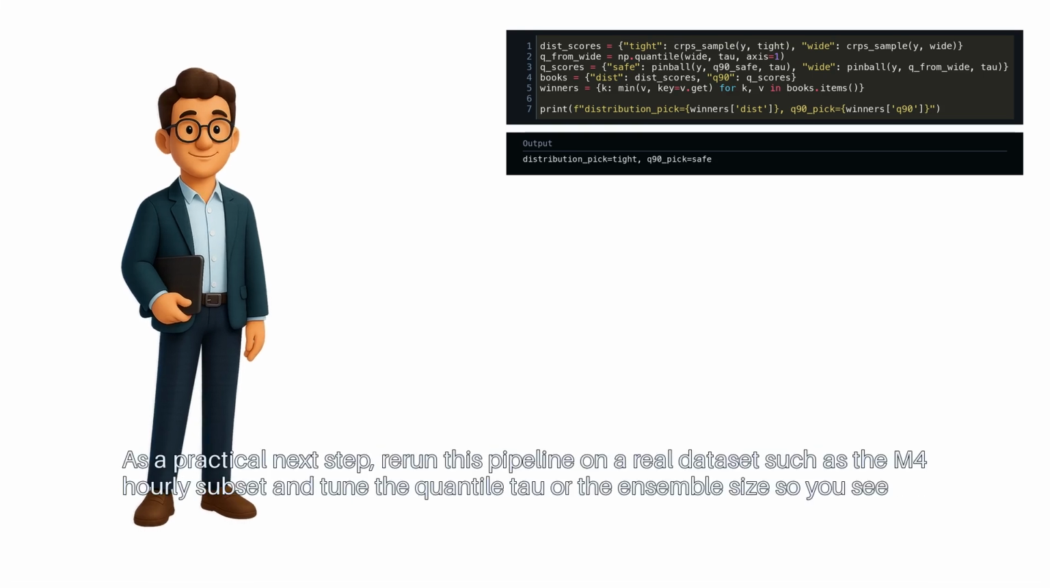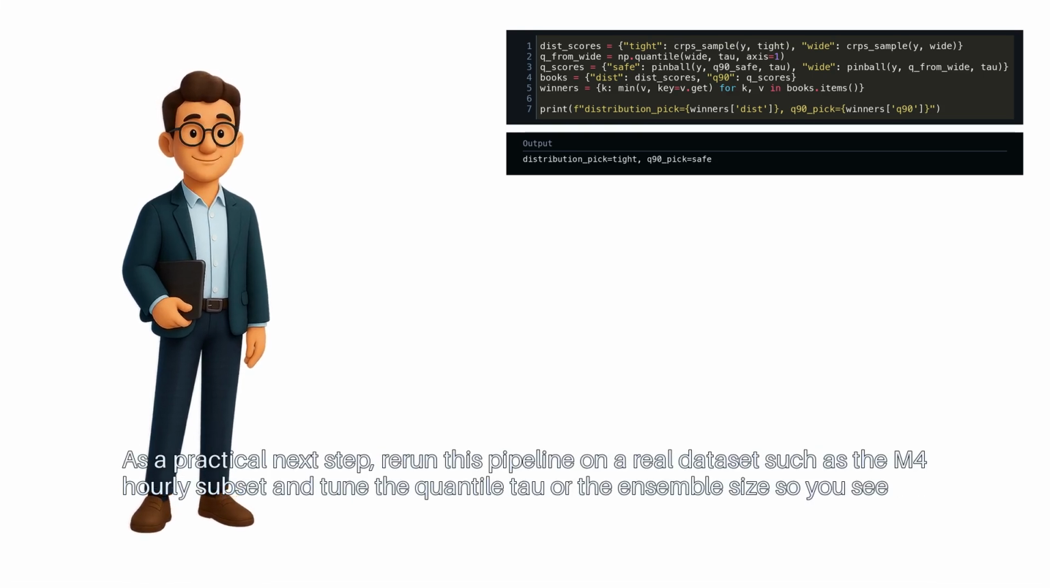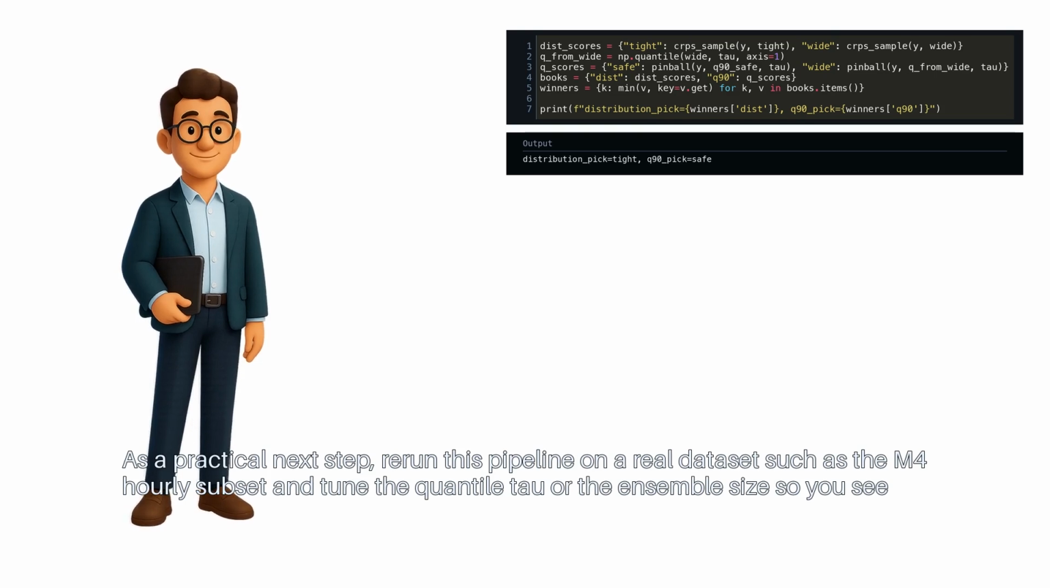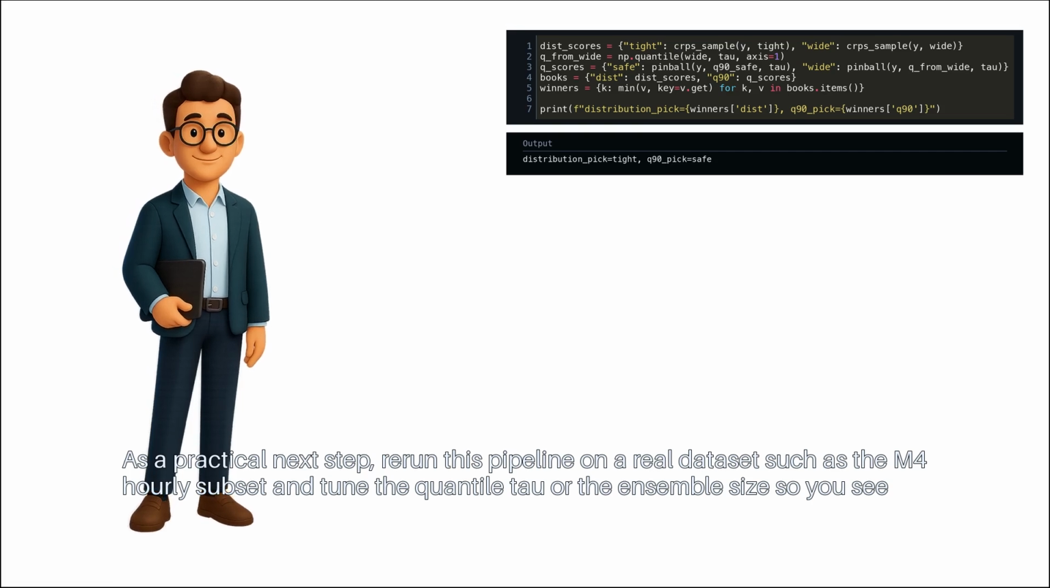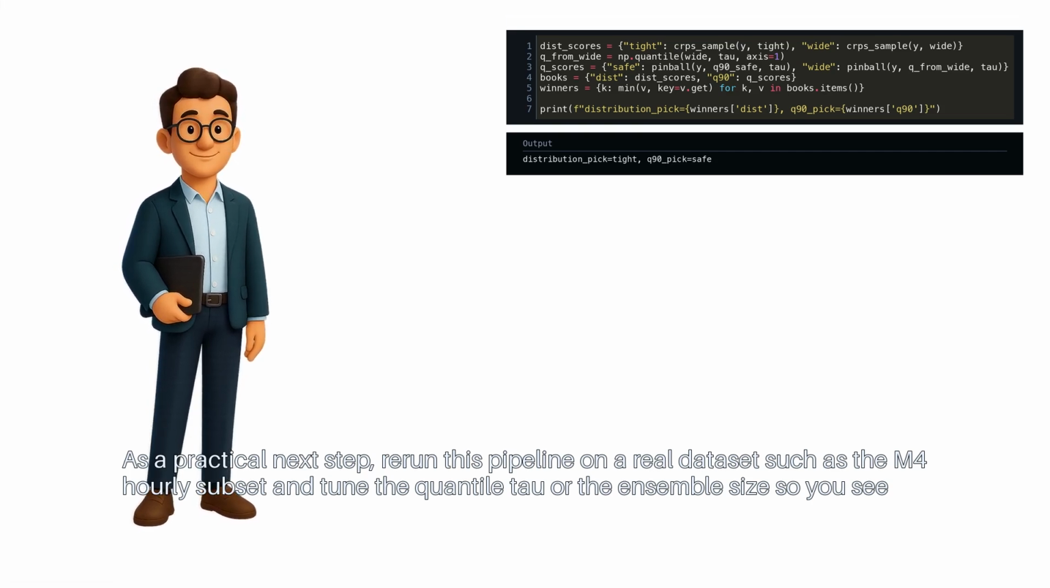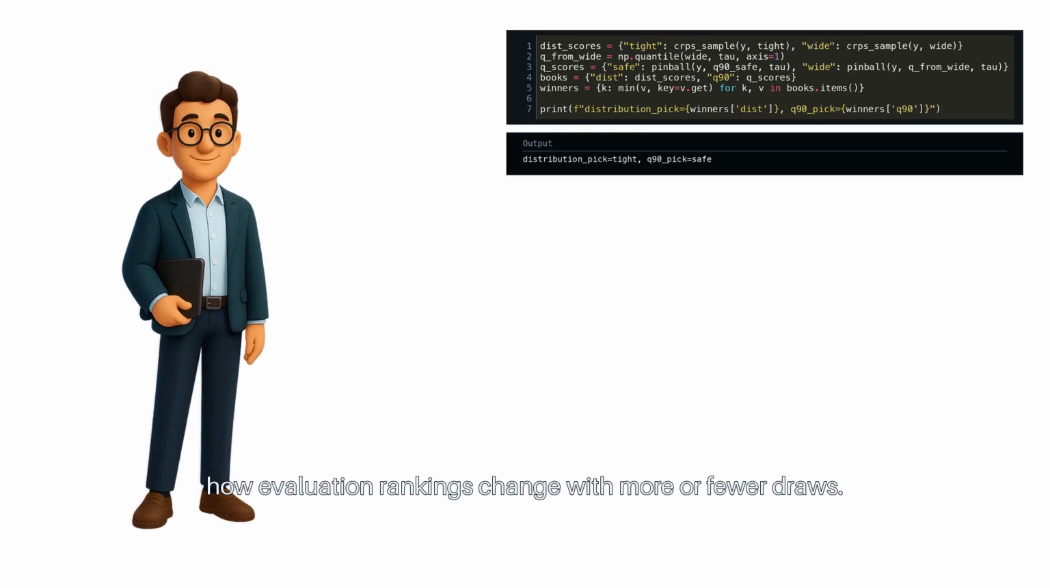As a practical next step, rerun this pipeline on a real dataset such as the M4 hourly subset and tune the quantile tau or the ensemble size, so you see how evaluation rankings change with more or fewer draws.